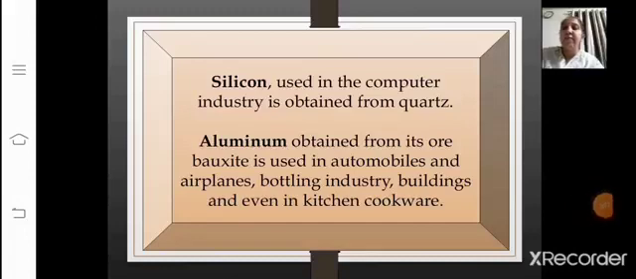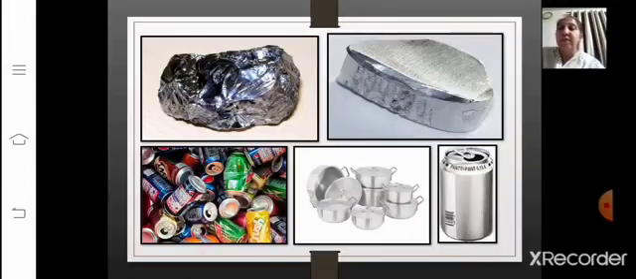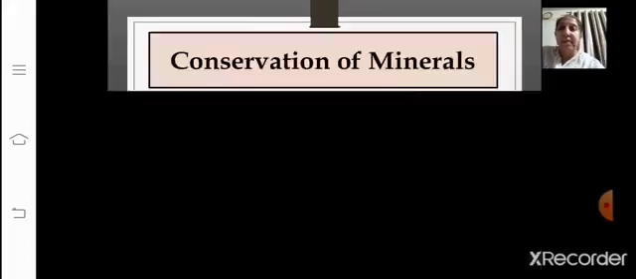Aluminium is obtained from its ore bauxite, and is used in automobiles and airplanes, even the bottling industry, buildings, and even kitchen cookware. You all know very well we can see aluminium being used in our day-to-day life. In the kitchen also, and the bottling industry also uses the same aluminium. Here I have given you some images to make you understand that.